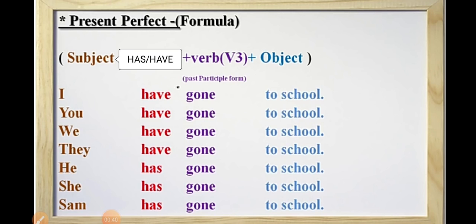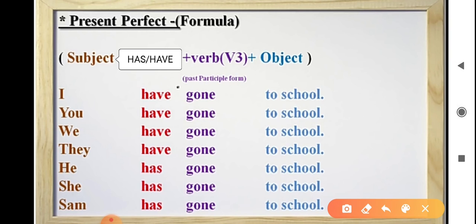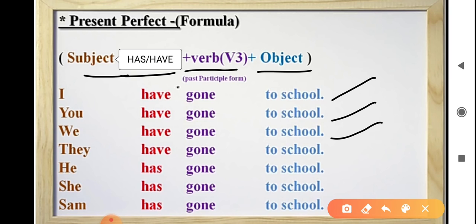Format for the present perfect tense for affirmative sentences is subject plus has or have plus third form of the verb plus object. See some examples. I have gone to school, you have gone to school, we have gone to school, they have gone to school. I, you, we, they are plural subject. That's why we use plural verb, helping verb as have.